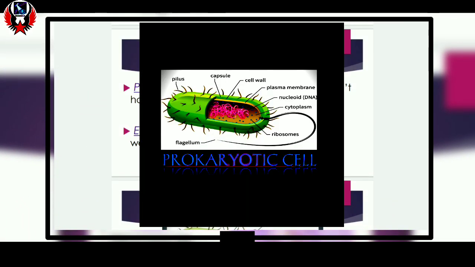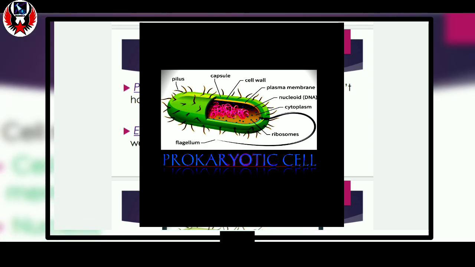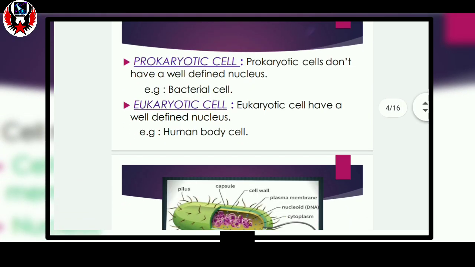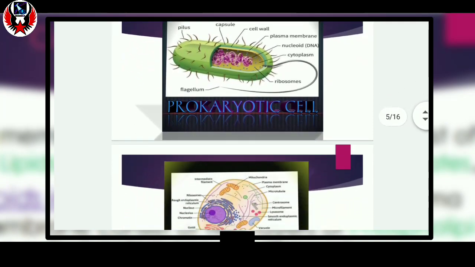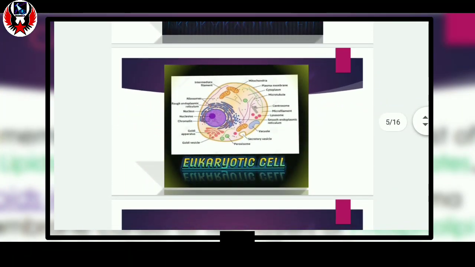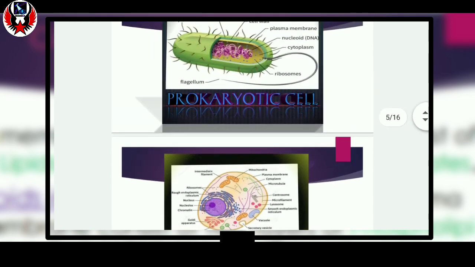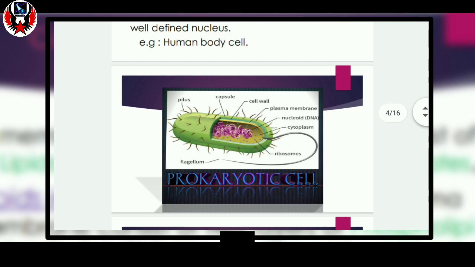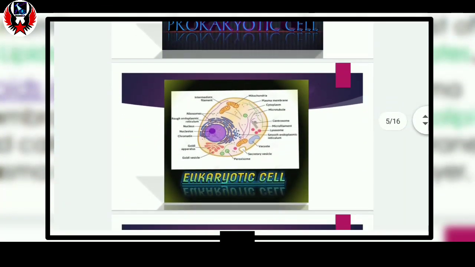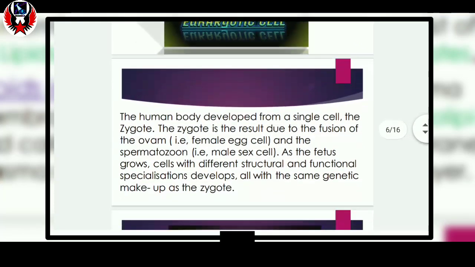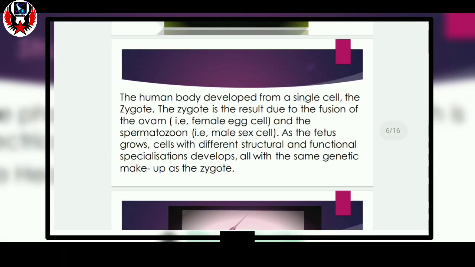And the prokaryotic cells don't have any kind of well defined nucleus. As an example, we can say all the human body cells are eukaryotic cells, and all the viral and bacterial cells are prokaryotic cells. And in this video we will know about the human body cell, that is the eukaryotic cell.